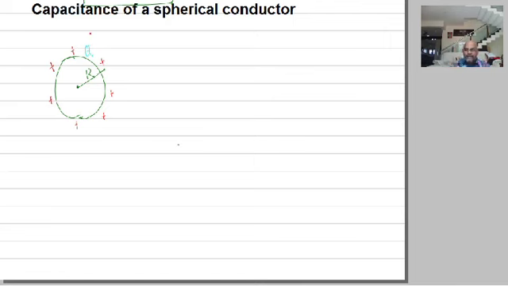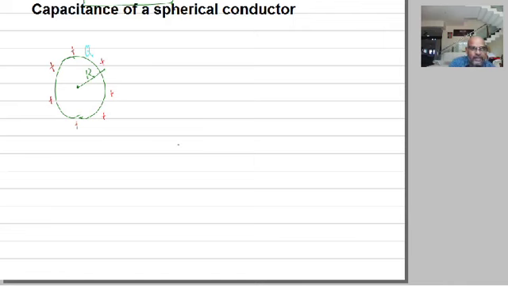So consider a sphere of radius r. Consider a sphere of radius r with positive charges, and the charge on it is say q. Now we know that what is the equation for the potential of the sphere? Potential of the sphere.